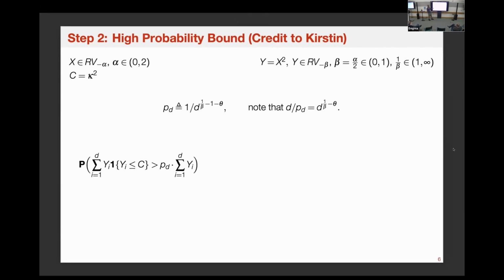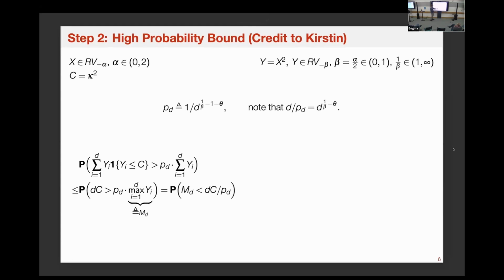All right, so we're analyzing the probability of the rare case that the numerator is larger than the denominator. So the sum of the small elements, for some reason, is larger than a p_d proportion of the entire norm. This is the event we're trying to bound. Again, a very crude bound: just use C to bound all the terms here, then the upper bound is d times C. The lower bound for this term is p_d times the maximum value. Instead of the sum, I'm just taking the maximum value over y_i. So as long as one of them is larger than, say, dC over p_d, this is not going to happen.